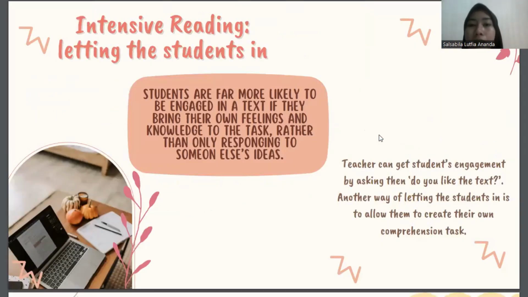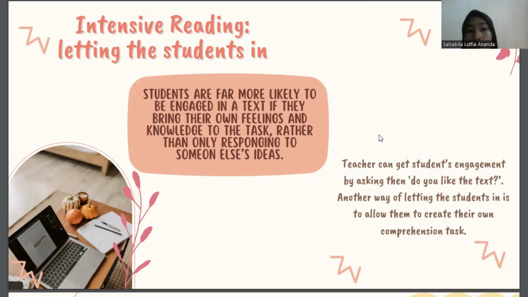All right, the intensive reading: letting the students in. Students are far more likely to be engaged in a text if they bring their own feelings and knowledge to the task, rather than only responding to someone else's ideas. It is often the case that the comprehension tasks we ask students to do are based on tasks in the course book, right? In other words, the students are responding to what someone else has asked them to find out.